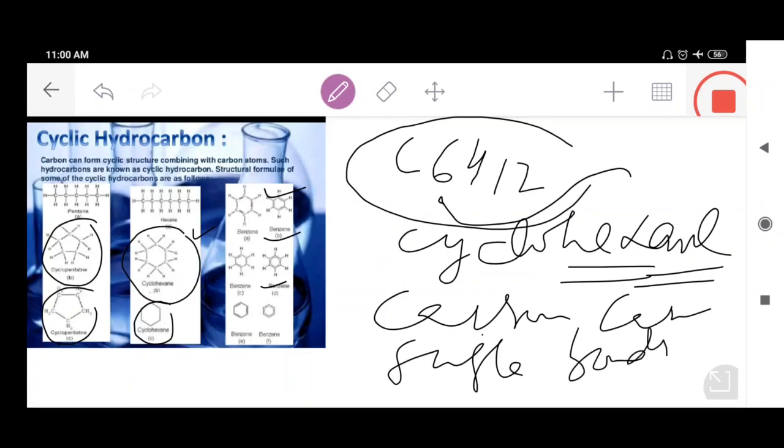So, cyclic hydrocarbons are the hydrocarbons in which the carbon atoms are arranged in the form of a ring. Cyclic hydrocarbons are of two types, one is saturated, another is unsaturated. As far as saturated cyclic hydrocarbons are concerned, we have to discuss one important structure, that is C6H12, called cyclohexane. Cyclo means ring form, hexa means 6 carbon atoms, and ane means carbon-carbon single bonds.